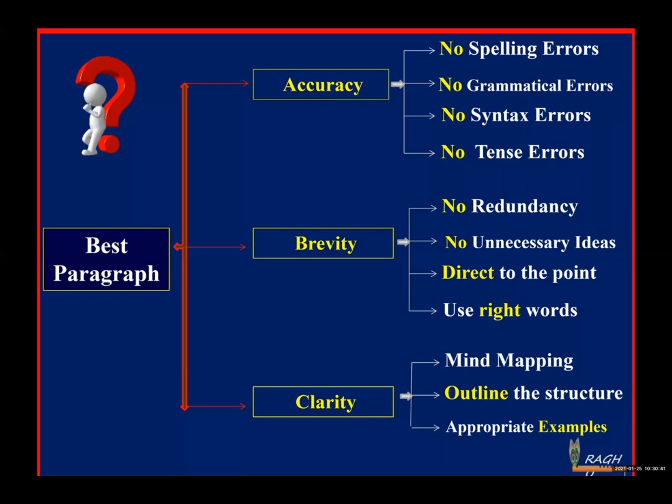Transfer those ideas in the form of a diagram. The diagram may be a pie chart. The diagram may be a tree diagram. The diagram may be a flow chart. Transferring the content in the form of a diagram, and that strategy or technique in writing, we call it mind mapping.